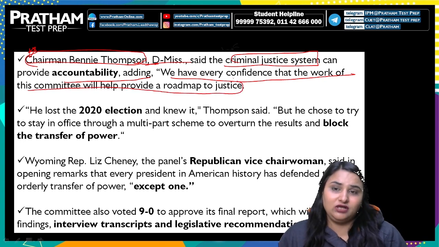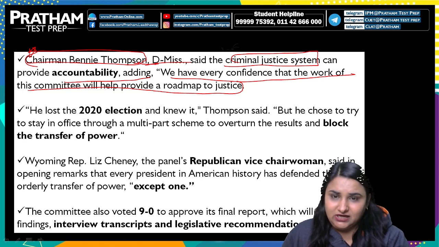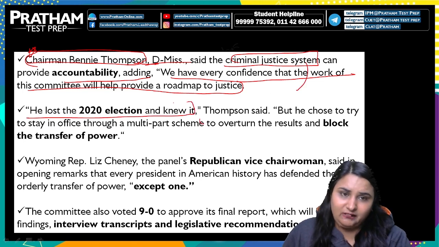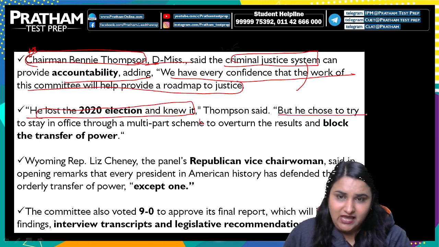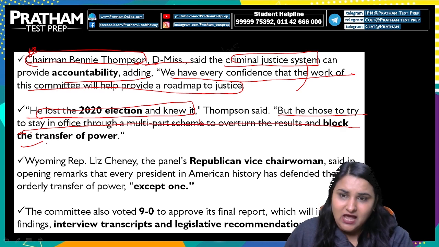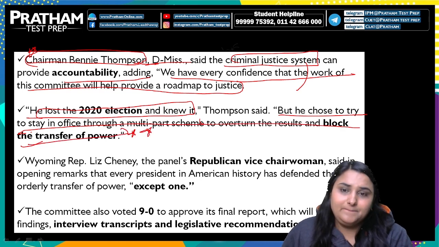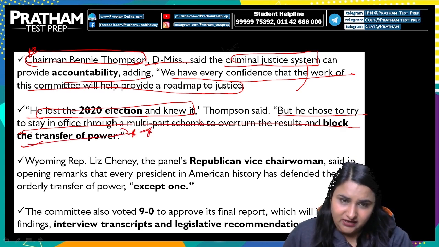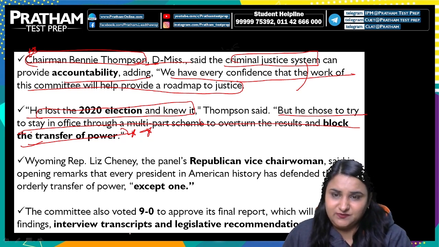He lost the 2020 election and he already knew it, but he chose to try to stay in office through a multi-part scheme to overturn the result and block the transfer of power. So इस चीज पे लगाया जा रहा है, राइट. सो यहाँ पे इस चीज पे फोकस करना है.